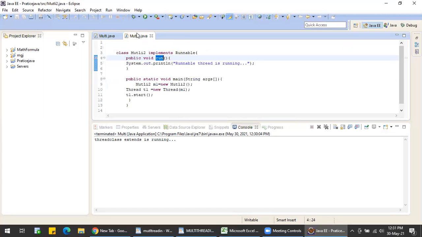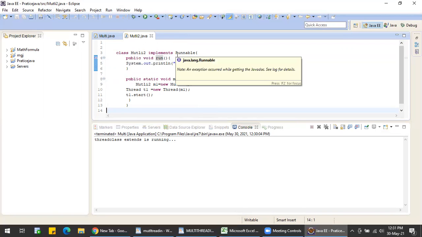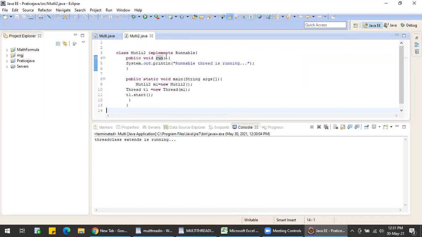Now let us see the next example, that is Multi2. I just created a sample class, Multi2, implementing my Runnable interface. Without this run method, this Runnable interface will not be running. In this run method, I'm just displaying my sample output text. Here I'm making an object for my class.